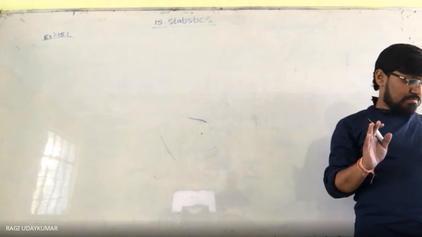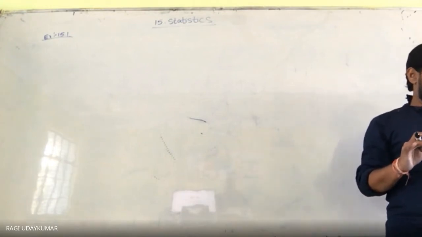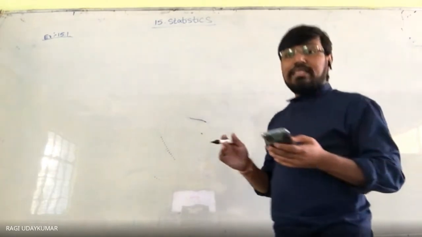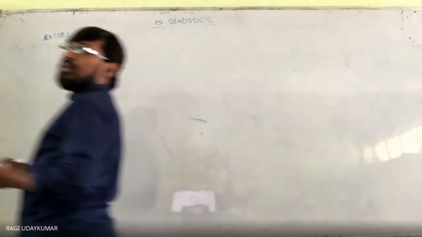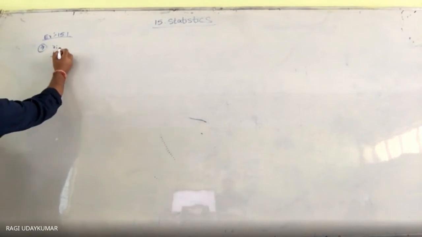The sixth problem is the same. The seventh problem I will explain to you, because it is mean deviation about the median, and this type of data is called discrete data. It is given in a tabular format, and whenever data is given in a tabular format, it is called discrete data. So let us see question number 7. The question gives xi and fi.